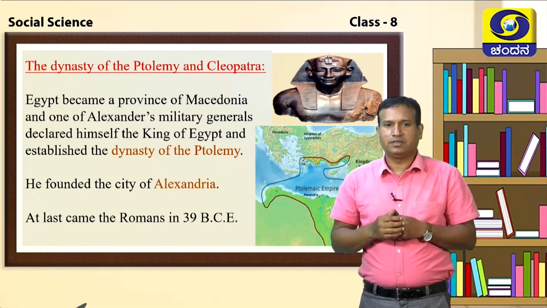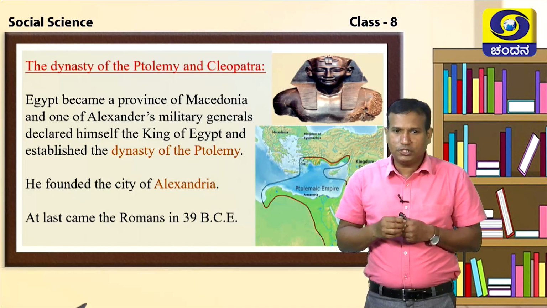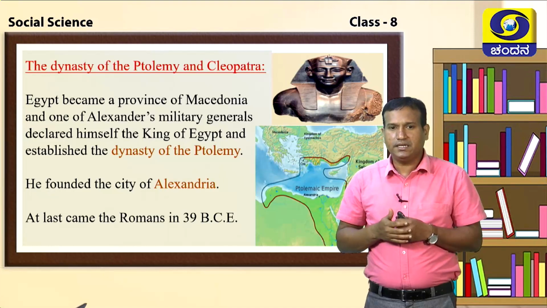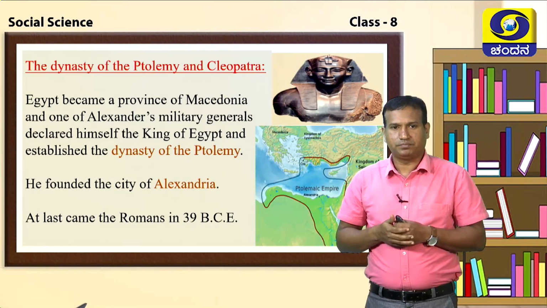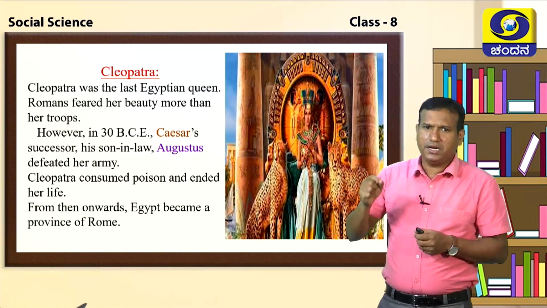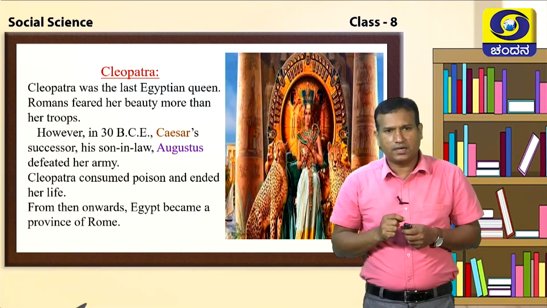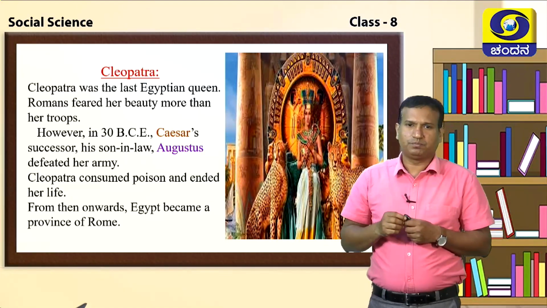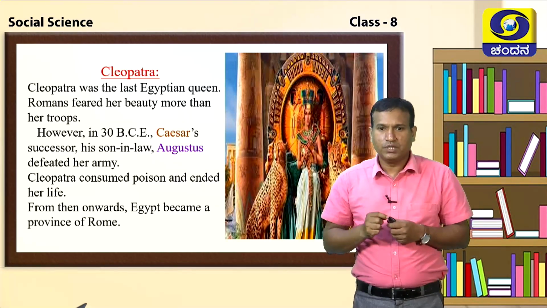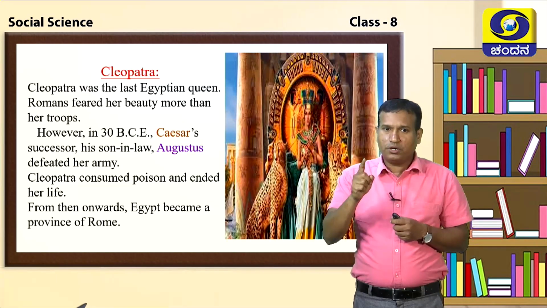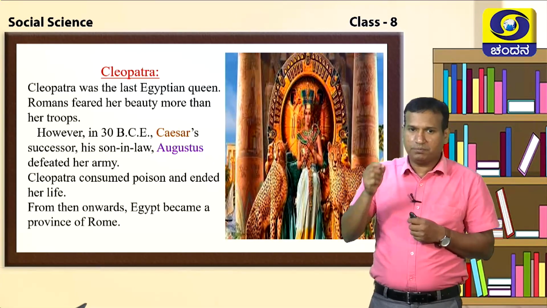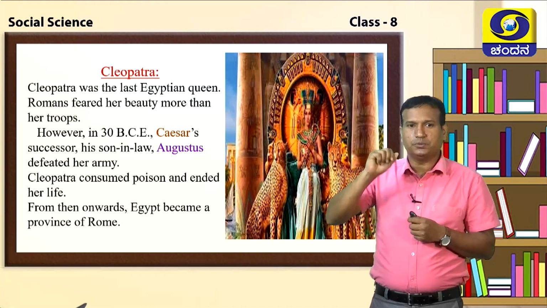Later on, Egypt fell into the hands of the Romans. That was in 13 BCE. The last queen of Egypt, we call her Cleopatra. Cleopatra was the last Egyptian queen. Romans feared her beauty more than her troops.